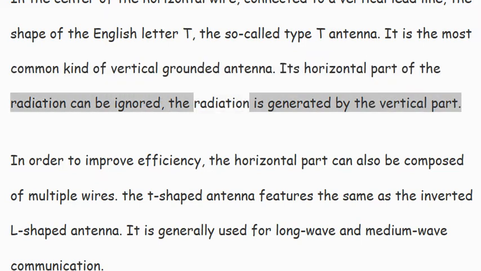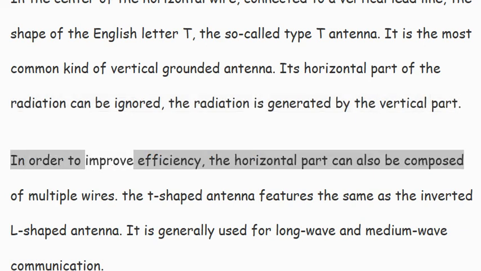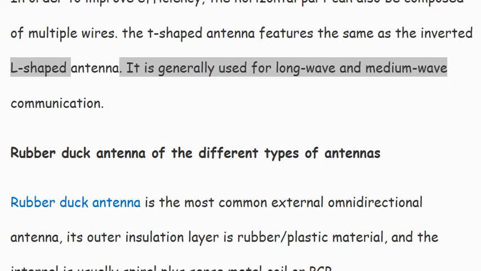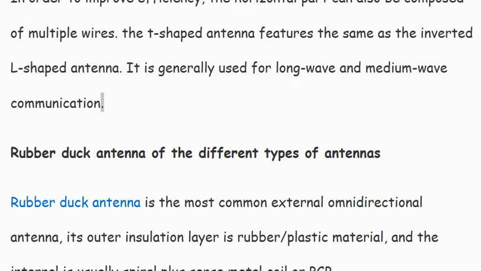The radiation is generated by the vertical part. In order to improve efficiency, the horizontal part can also be composed of multiple wires. The T-shaped antenna has the same features as the inverted L-shaped antenna. It is generally used for long-wave and medium-wave communication.